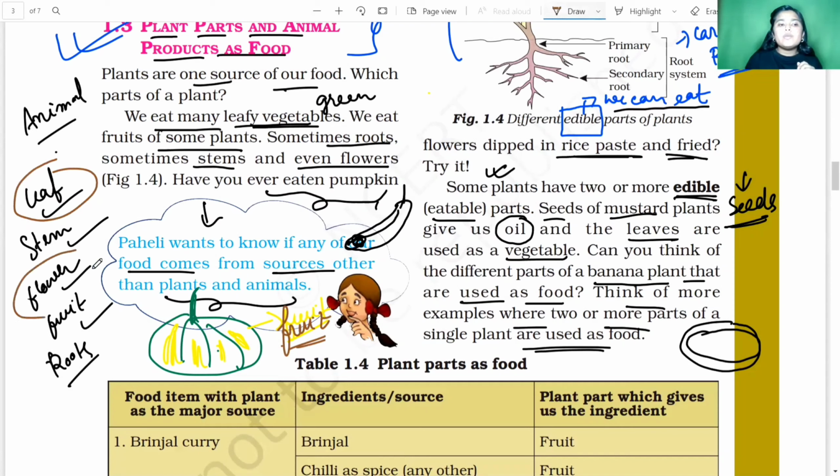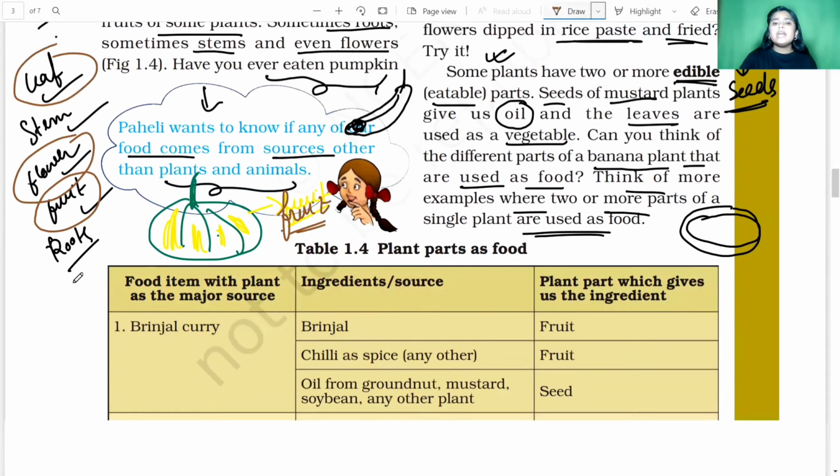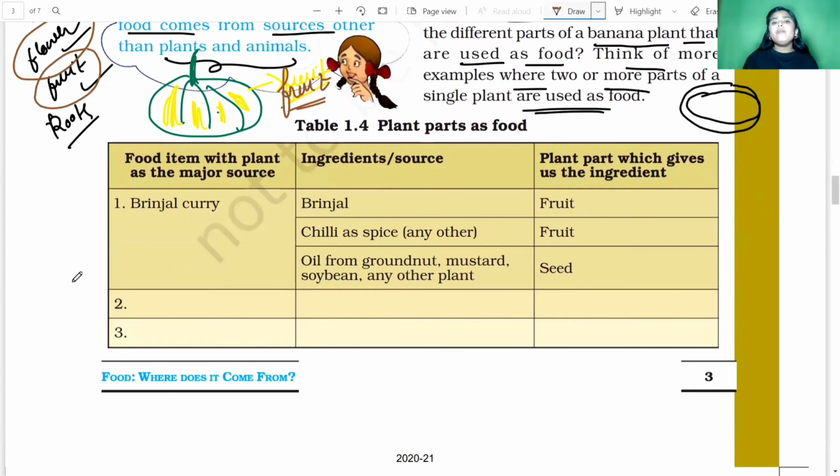We also use the flower of the pumpkin, and we also use the fruit of the pumpkin, right? So we use so many different parts from a single plant, and we eat them as food. Clear, students?